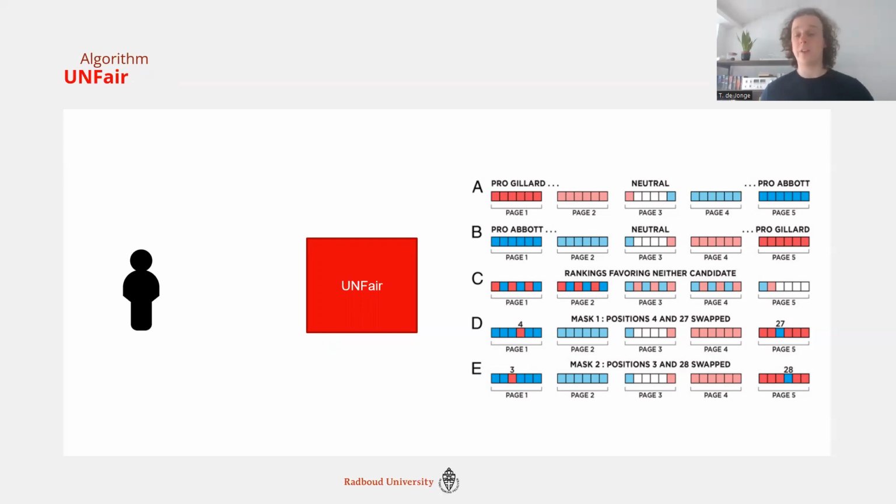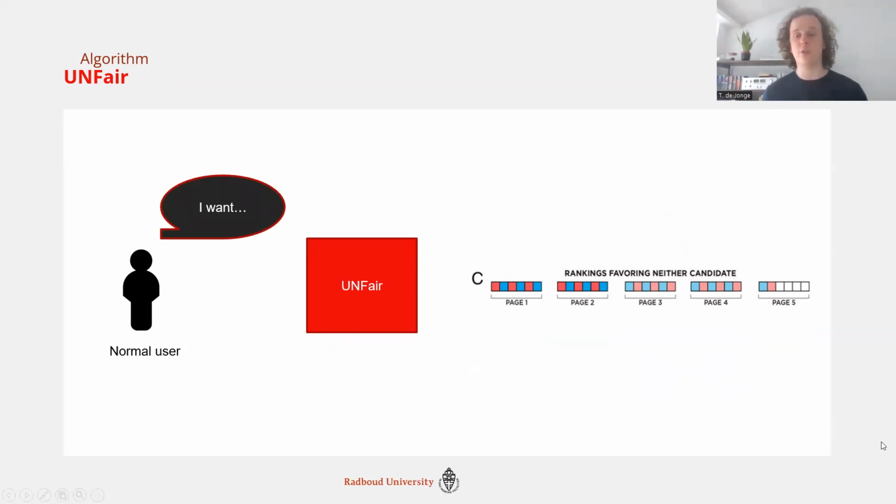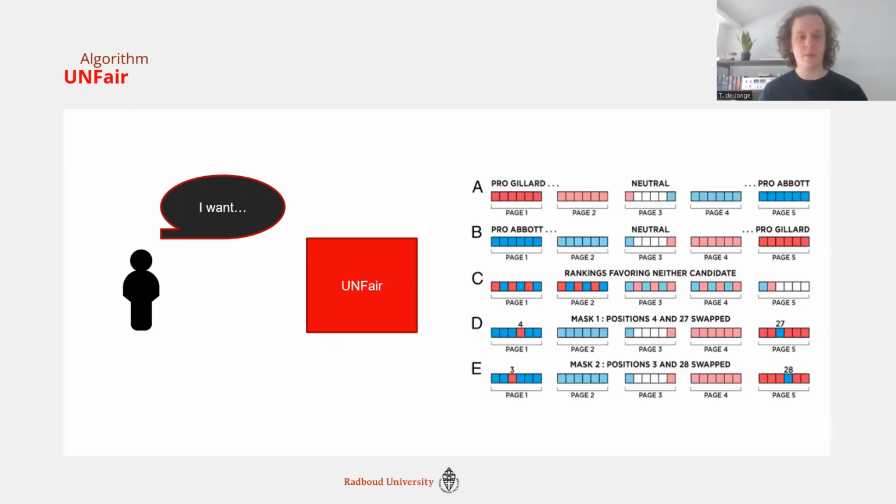What the unfair algorithm does in practice is, again, a hypothetical user comes up to this unfair system and says, I want information about this US election, Galar versus Abbott. If it's a normal user, we give just a baseline ranking. There's a normal ranker going on in the background, and we present them with that ranking. Nothing funny there so far.